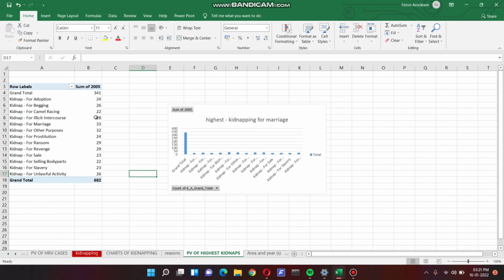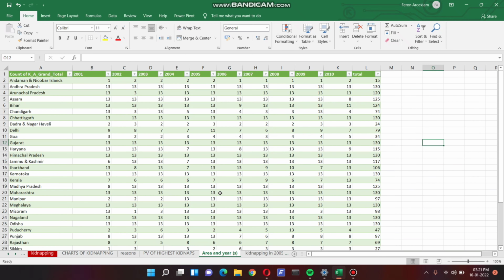In this sheet, we have the pivot chart and pivot table for kidnaps that happened in 2005. In 2005, kidnapping for marriage is the highest. In this sheet, we have state-wise and year-wise segregation and we have the total number of kidnaps here. And that's it we have for kidnap.